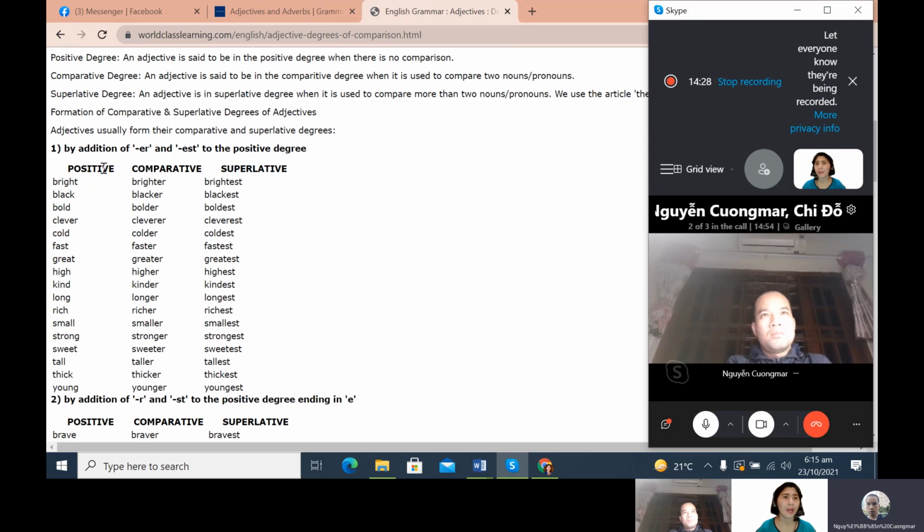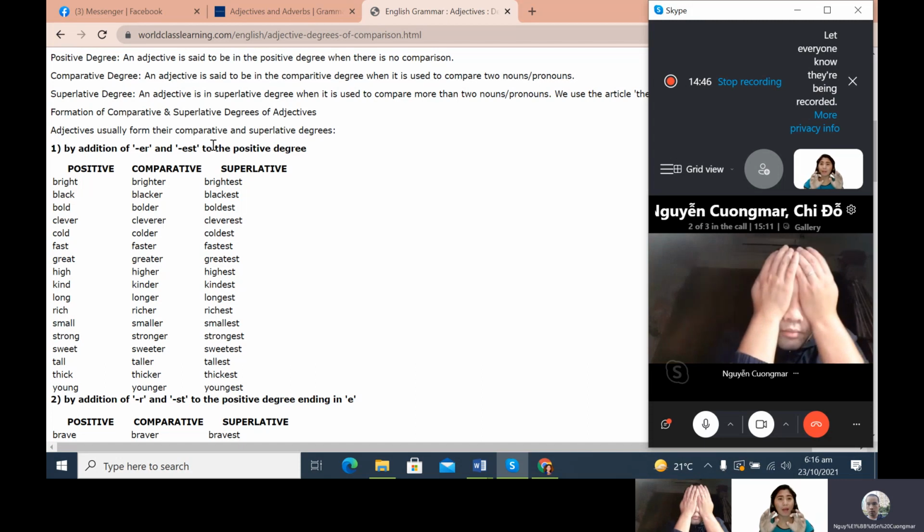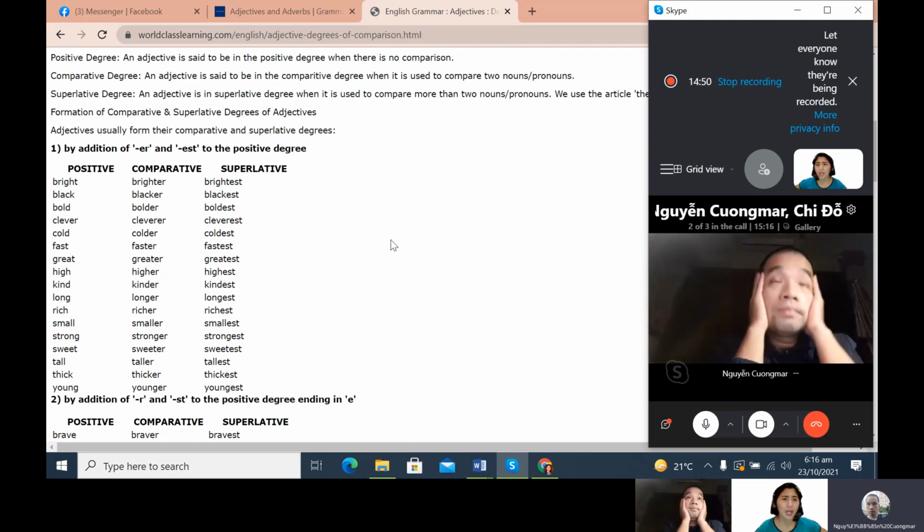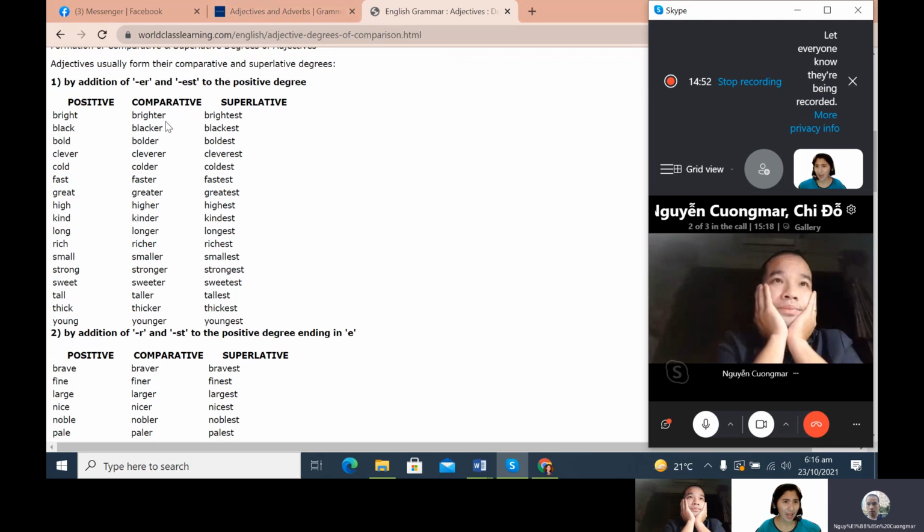Now, number 1. Adjectives usually form their comparative and superlative by adding -er or -est to the positive degree. This is the very common way of making comparative and superlative adjectives. You will just add -er and -est. Can you read the examples? Bright, brighter, brightest. Please read.